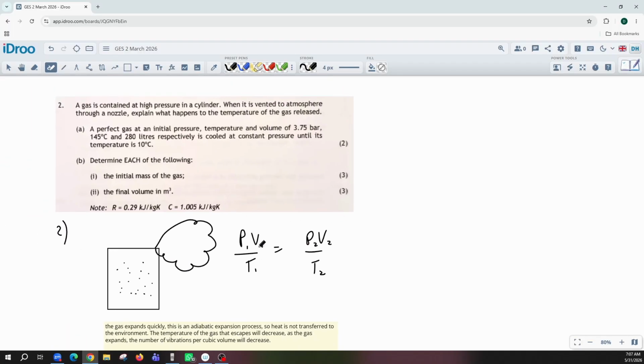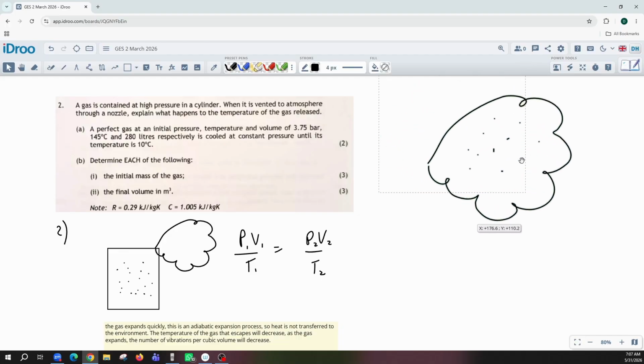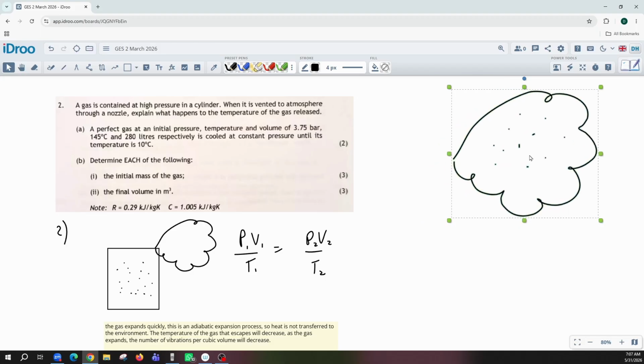I shouldn't, because I've just been making stuff up. It depends on how much it expands. They say the temperature decreases. The reason for that is that you have a certain number of gas molecules inside of the gas when it's at a high pressure and a low volume. And as it increases, the number of gas molecules will stay the same in there. So this will be low volume, high pressure. This is high volume, low pressure.